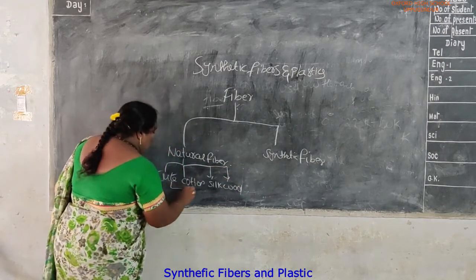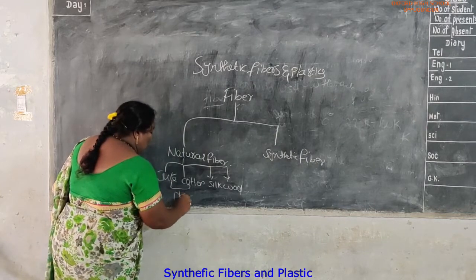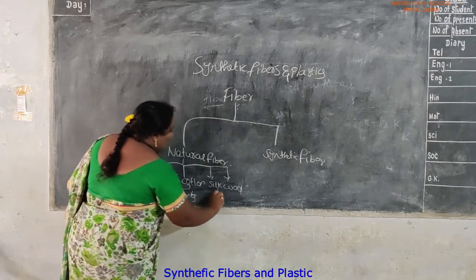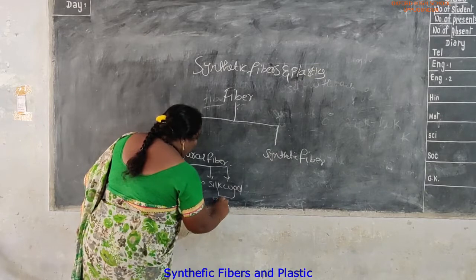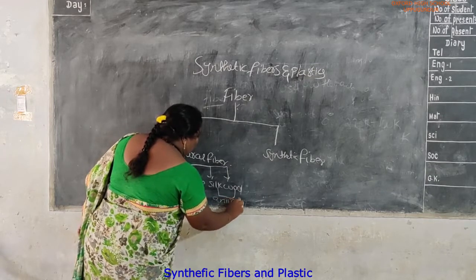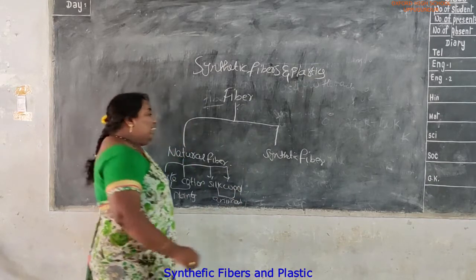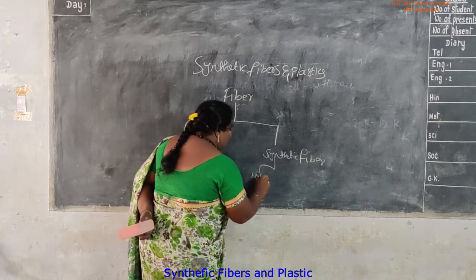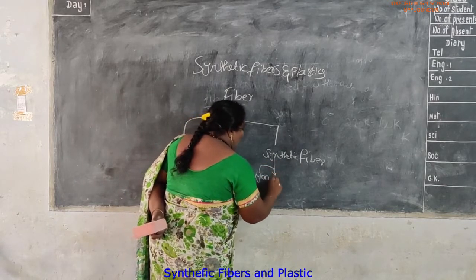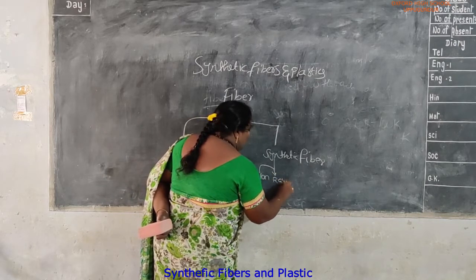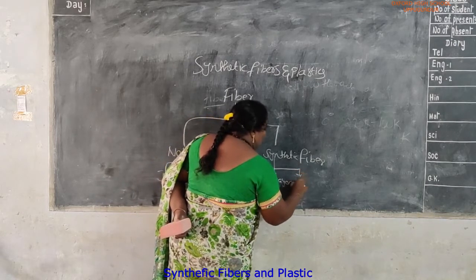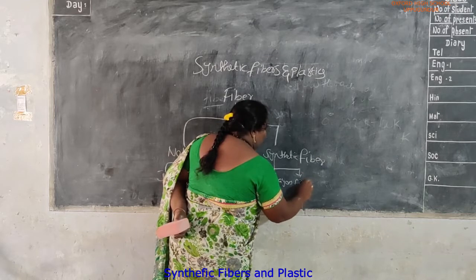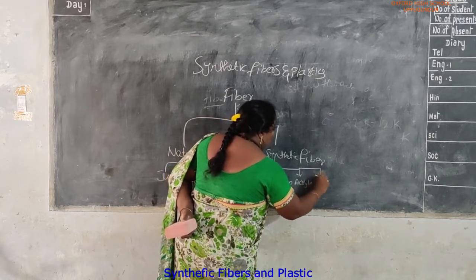Jute and cotton are obtained from plants. Silk and wool are obtained from animals. In synthetic fiber, there are nylon, rayon, acrylic, polyester.